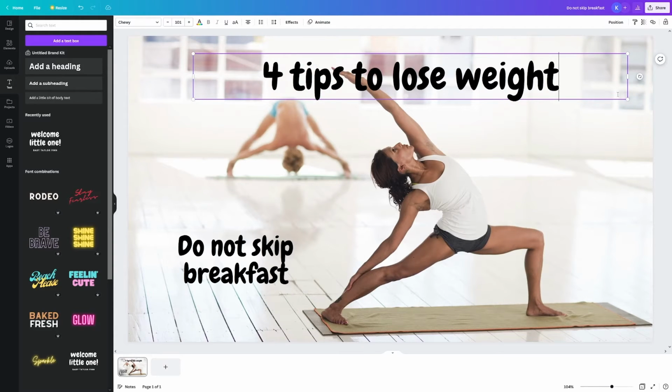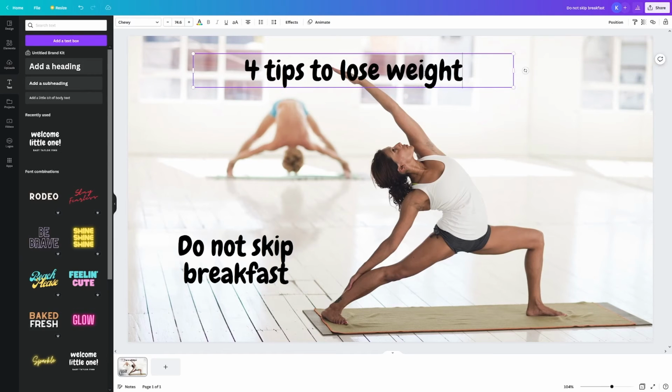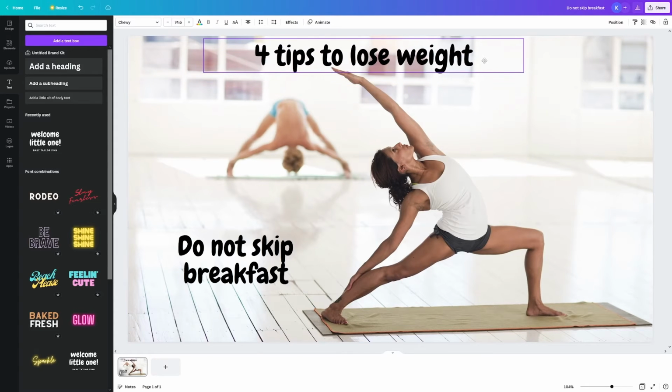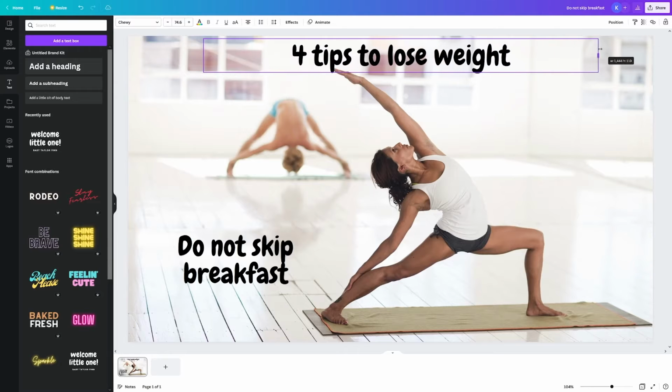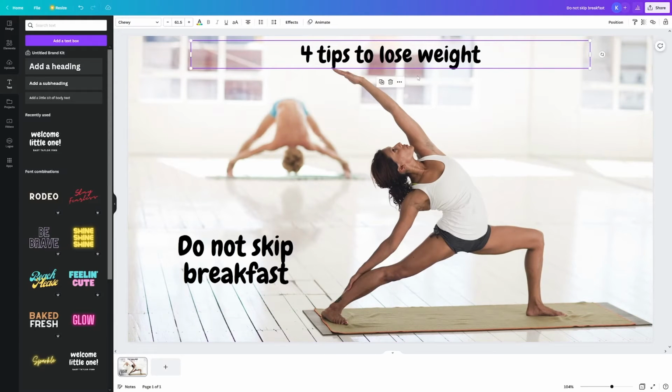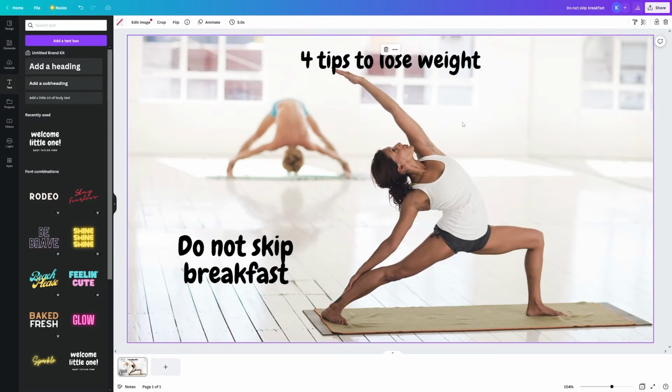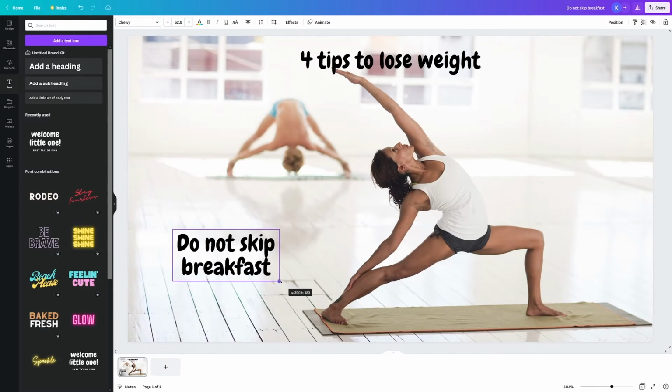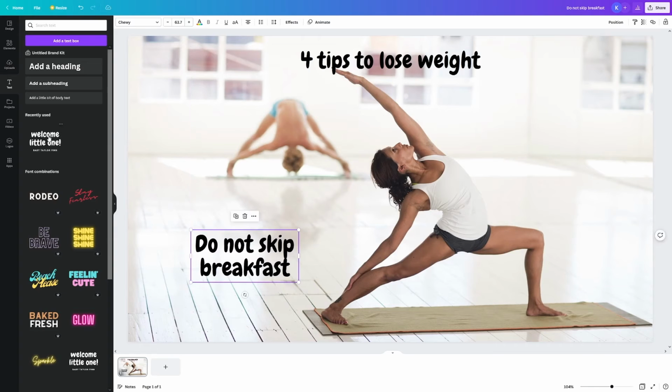Okay, so this is how it's going to look like. I'm just going to make this smaller now. So I just want it to be at the top. I don't want it to be anywhere else. Now you can just drag this up and down. You can just do it like this. You can make this smaller as well. So we need 4 of these. Now we can add more text.